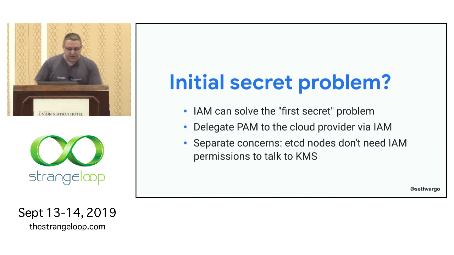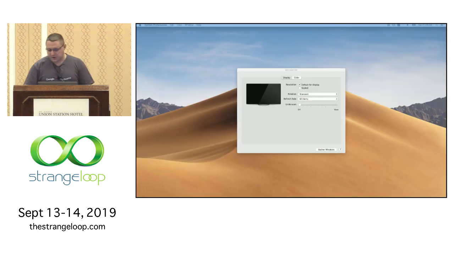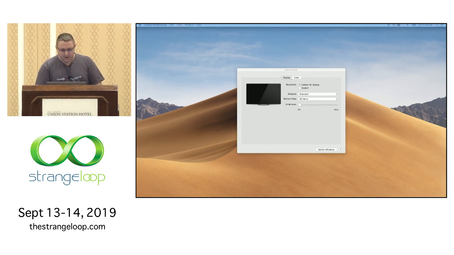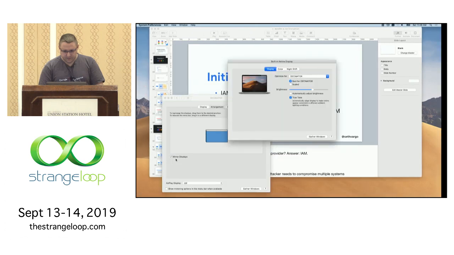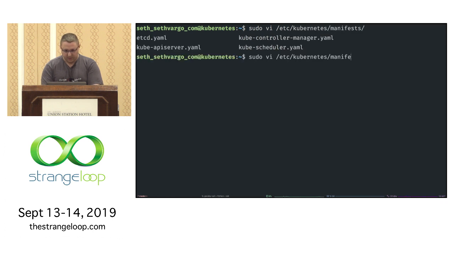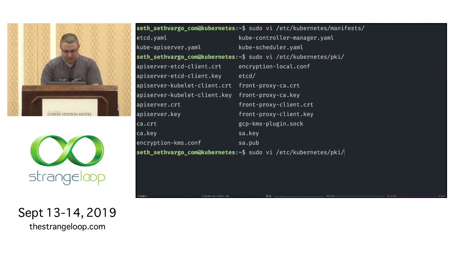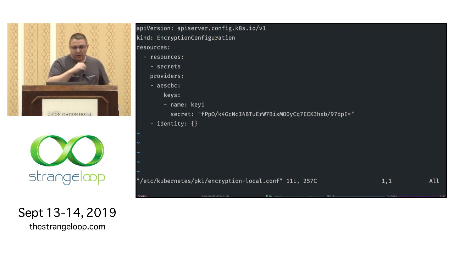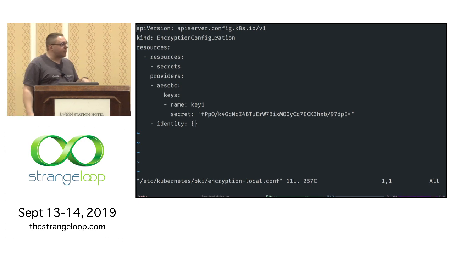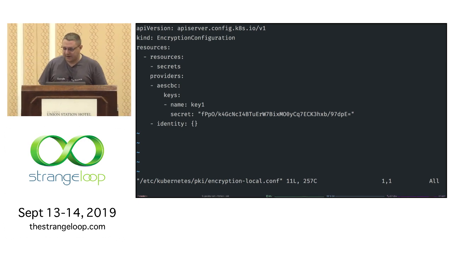So let's take a look at what this encryption provider configuration looks like. It's actually called that, the encryption provider configuration. All right. So the first thing I'm going to do is show you this Kubernetes manifest. Oh, no, I lied. Kubernetes PKI. And this is encryptionlocal.conf. So this is my Kubernetes API server. That's a key that I generated. This is a live demo. Please don't steal it. It's fine. I'm going to tear it down in a minute. Cool. So now I have this encryption provider configuration.